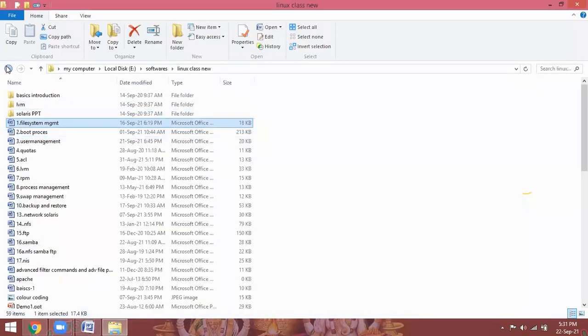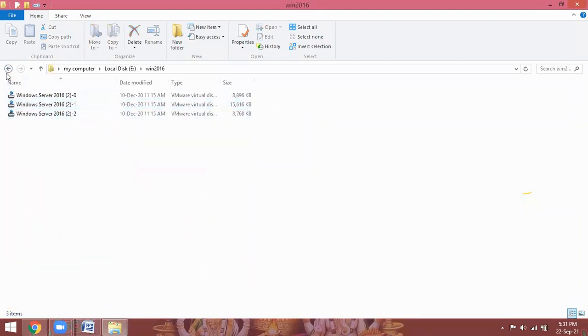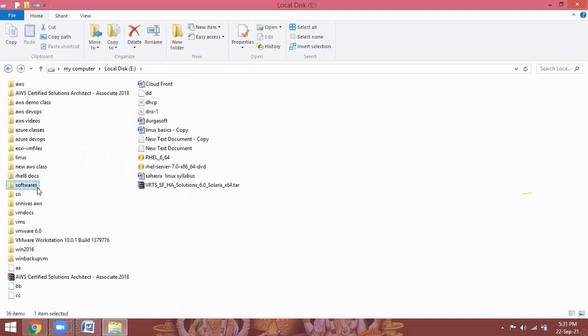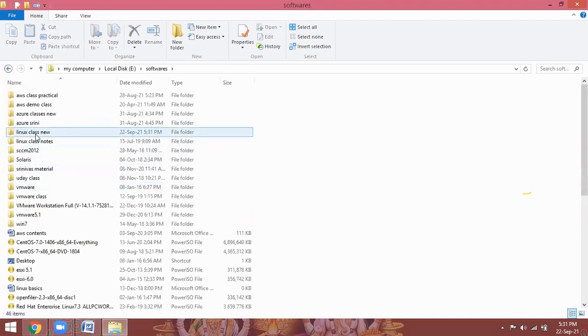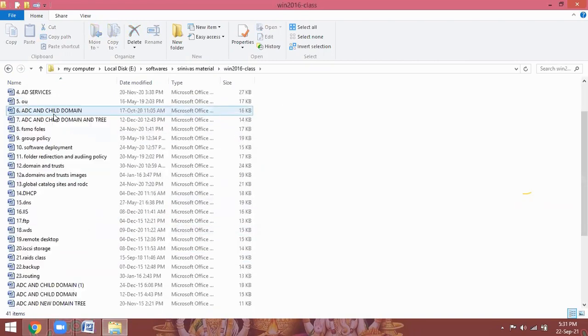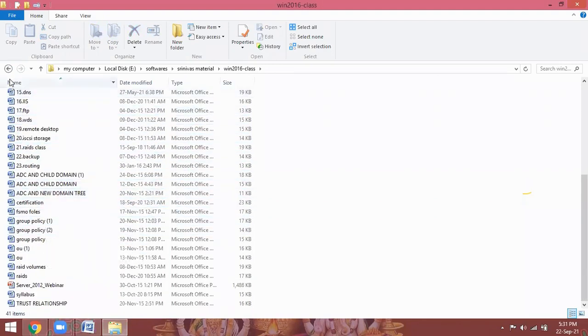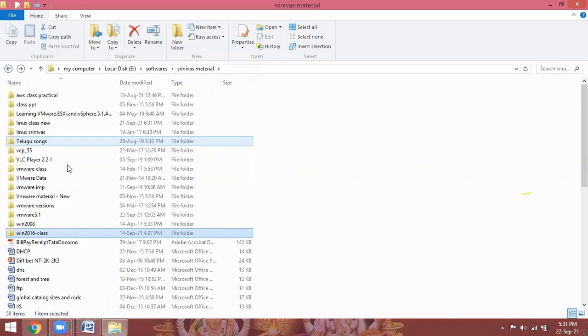nowadays I am not taking classes on other servers like Windows Server Administration, because I don't have time. Earlier days I used to take those classes. Windows 2016 class, the complete administration classes, now I am not taking these classes. I am not using this folder. I only opened it to show you.